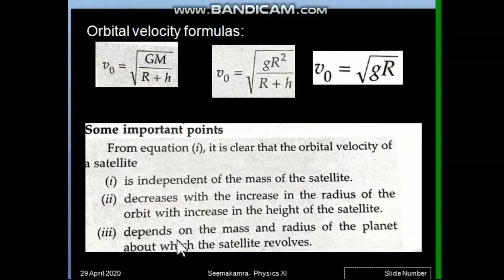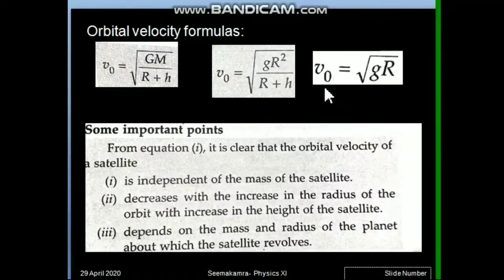Then third point is, does it matter that all the planets having different mass and radius will have the same orbital velocity? The idea is that mass and radius of the planet will always affect orbital velocity. From one planet, the orbital velocity will be different from another planet. So which mass affects the orbital velocity? That is mass of planet, not the mass of satellite.